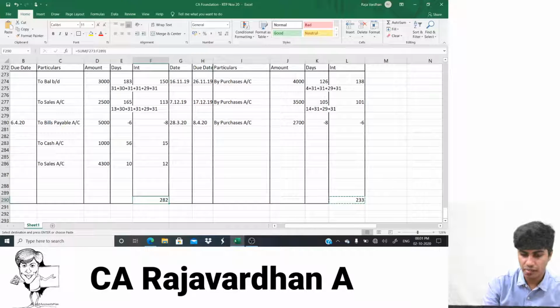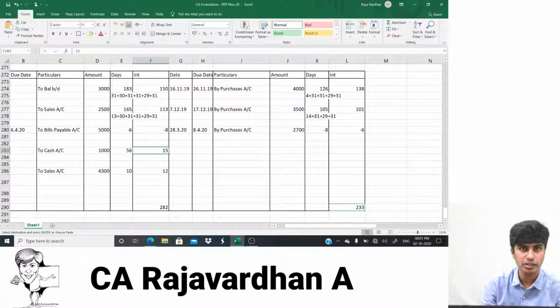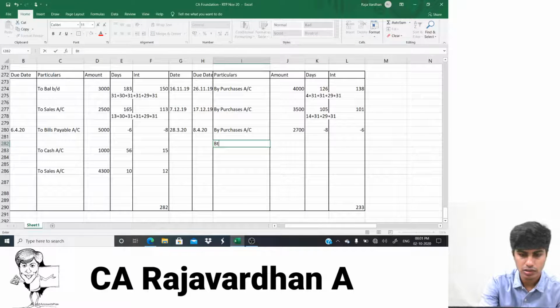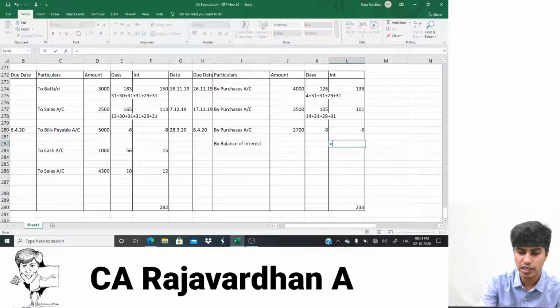So now when I find the balancing figure in the interest column, it is 282 on the debit, 233 on the credit. You get that? So balancing figure will be how much here? I'll write here balance of interest. This is only in the interest column, guys. Interest column is just like a working note. Okay, how much is balance of interest? I'll write is equal to.